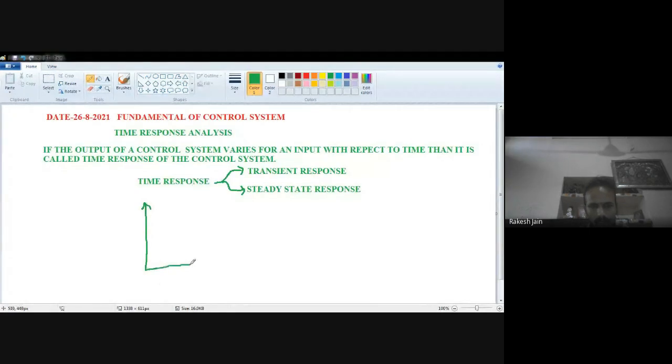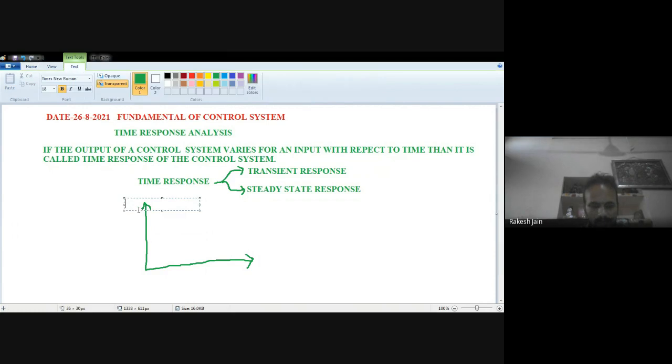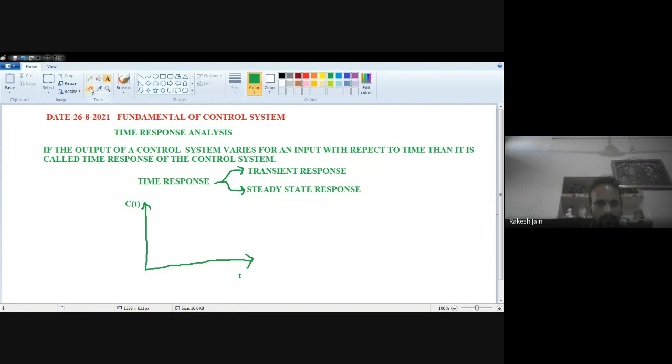In control system we generally denote the output as C(t). Here we just denote it by C(t), and let's suppose here is time, according to which this parameter will be varying.